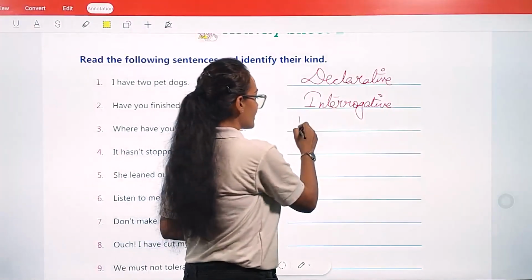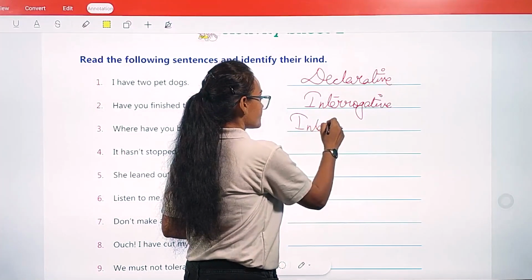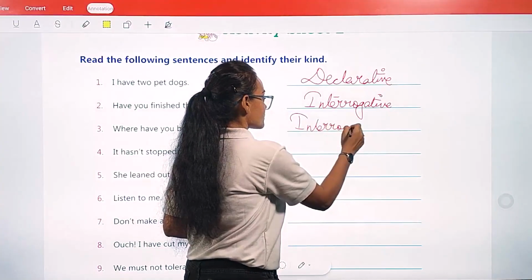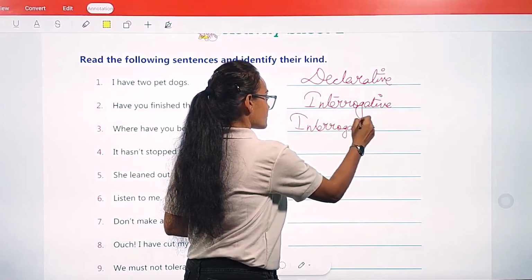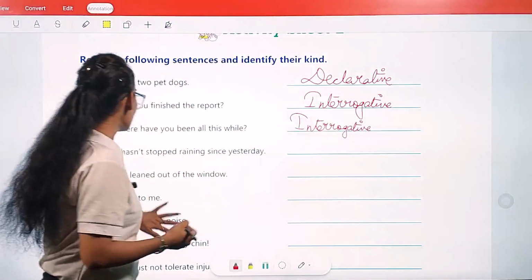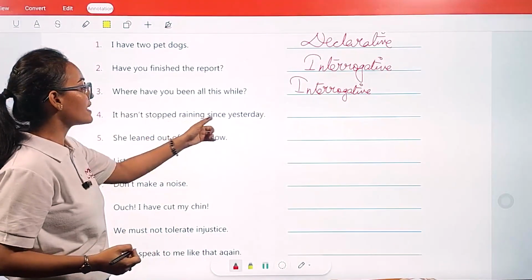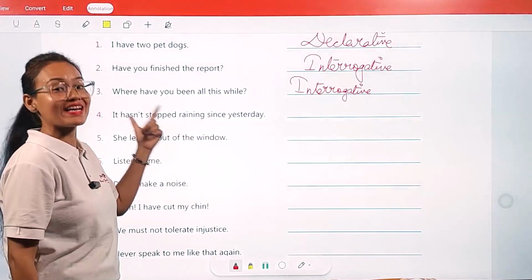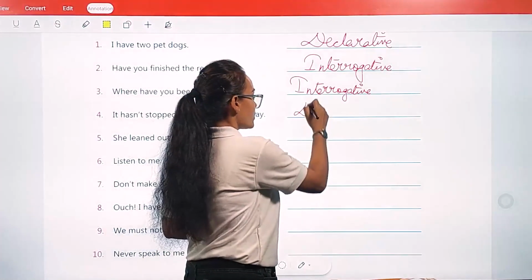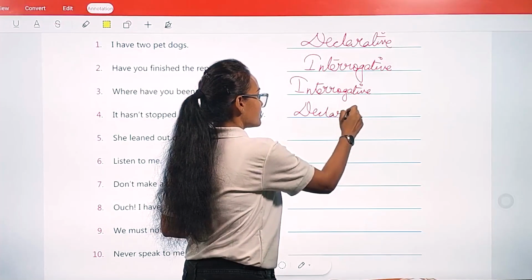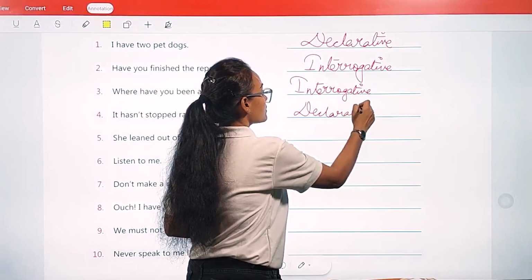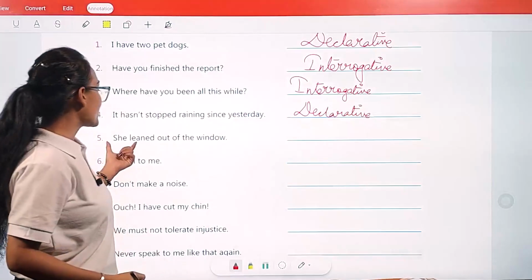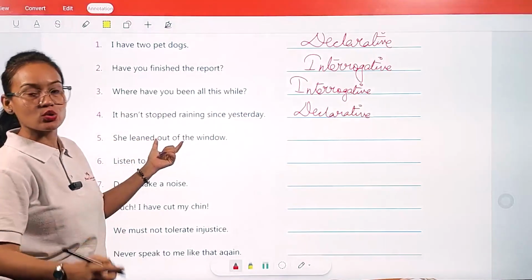Again, it will come under the interrogative category. Then: it hasn't stopped raining since yesterday. Okay, so here, my dear student, it is making a declaration. So here we are going to write declarative. Then: she leaned out of the window. Declarative.